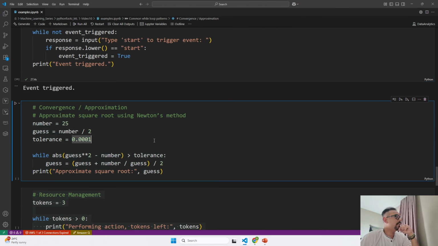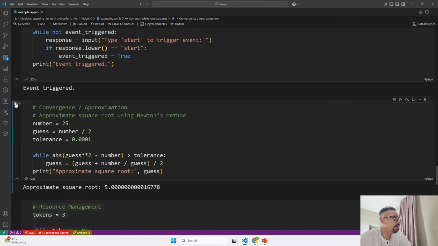Now let's see another example, that is approximation or convergence. Over here, this is a complex one. This code uses Newton's method to approximate the square root of 25. It starts with an initial guess, that is half of the number, and keeps improving the guess until the result is close enough, within a small error margin defined by the tolerance. So right now we are trying to end the loop when we reach the nearest value, not the perfect value, and that is why it is known as convergence or approximation.